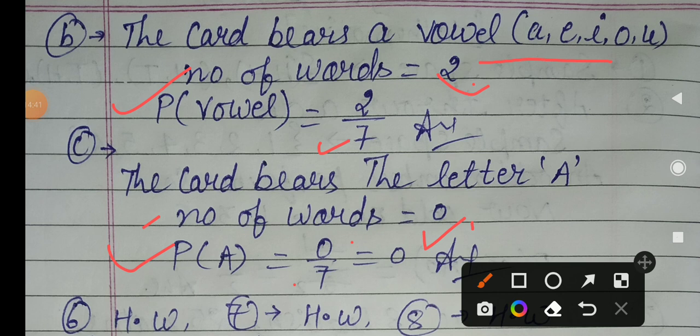Quite easy. Okay, so first of all you have to find the total number of outcomes, and then you have to find the favorable outcomes. The favorable outcome is given in your question, and then you have to find the number of favorable outcomes. Then you put the number of favorable outcomes in the numerator and the total number of outcomes in the denominator, and then you get your answer. Do you understand these things?